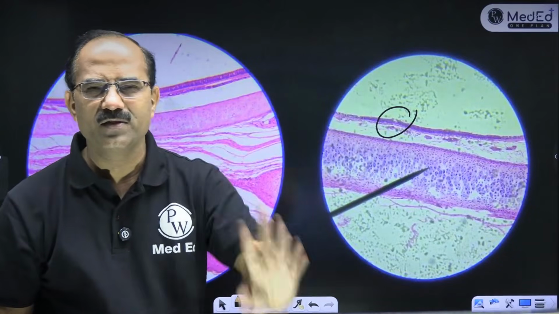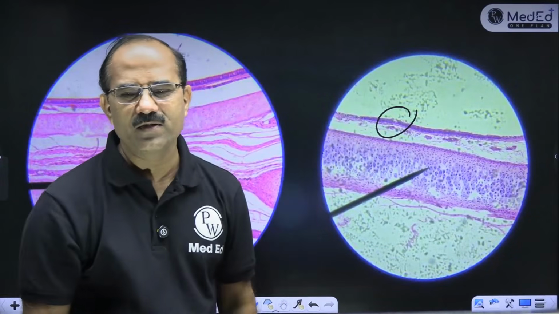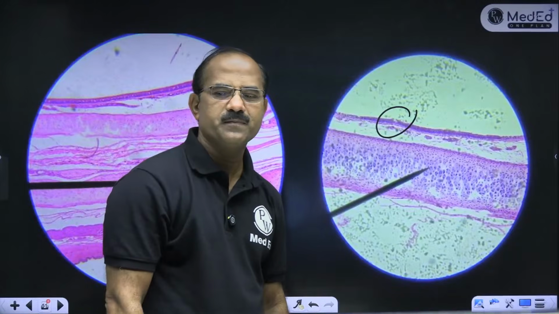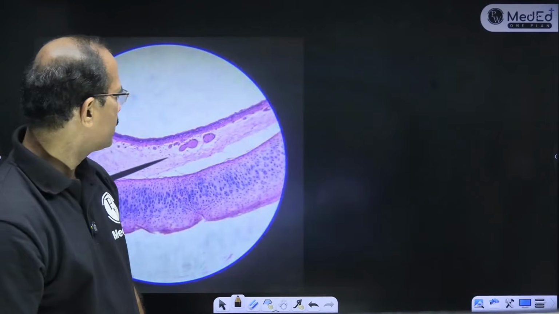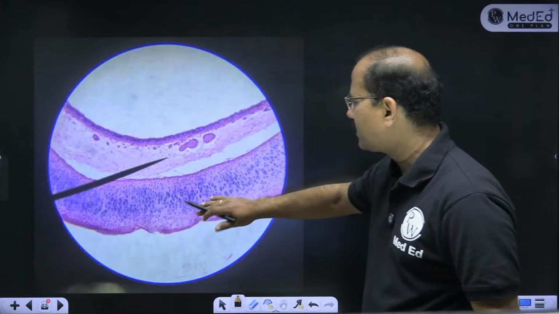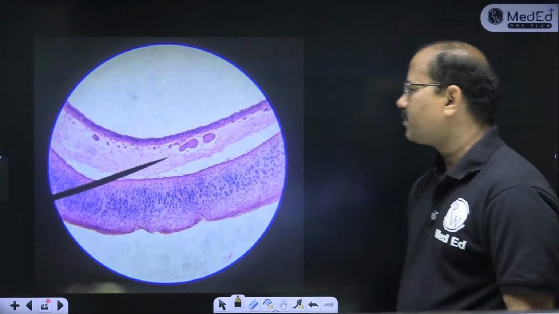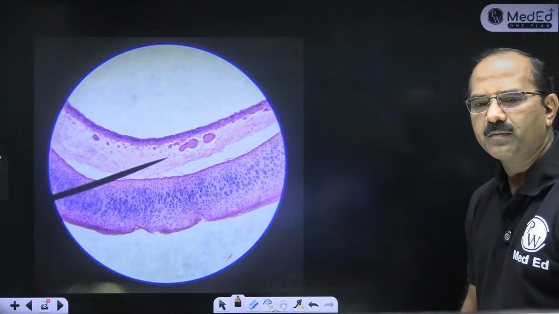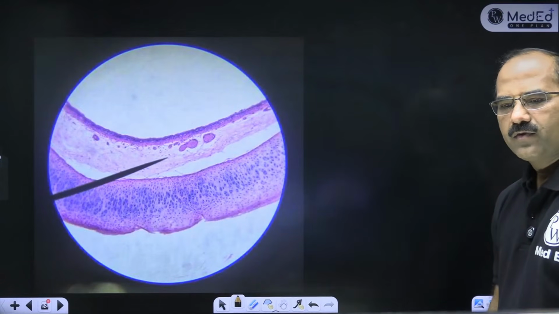And you'll get trachealis muscle, you'll get glands. Fine. So this is it. This is another slide of trachea. It is the same. Hyaline cartilage, you can see glands here. This is the epithelium, and you also get trachealis muscle. Fine.